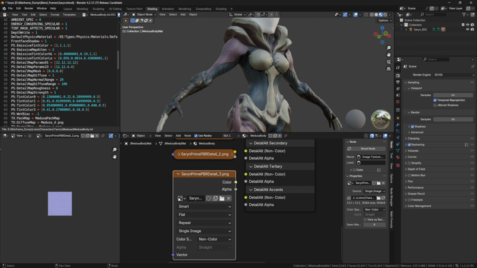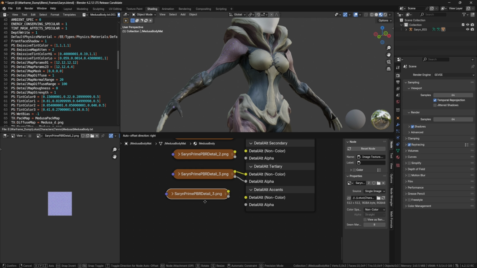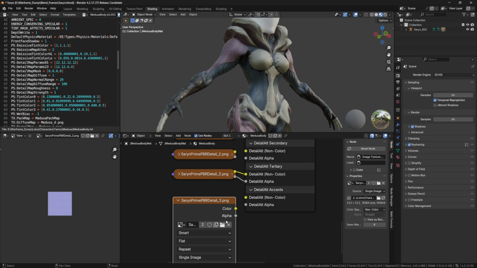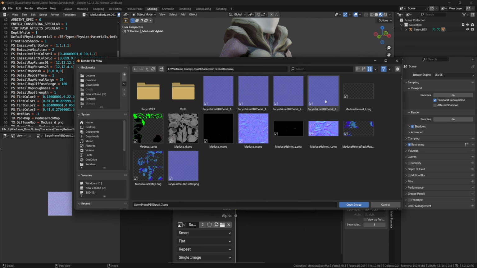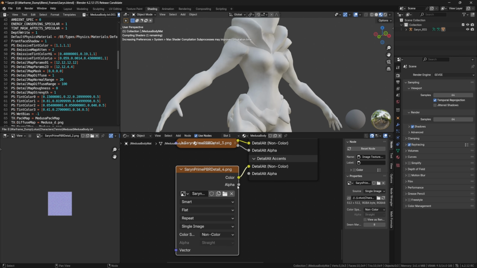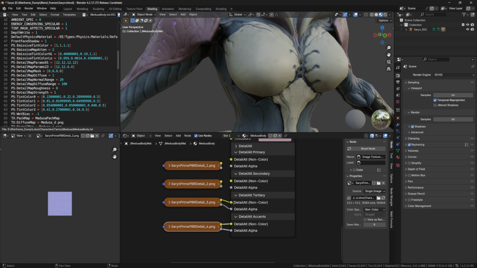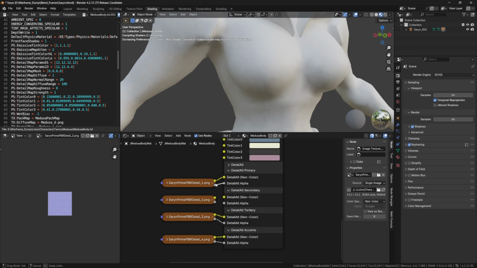Make sure they are all non-color. I have failed to do that, and it puts you back. Okay, so now we have all these in here.